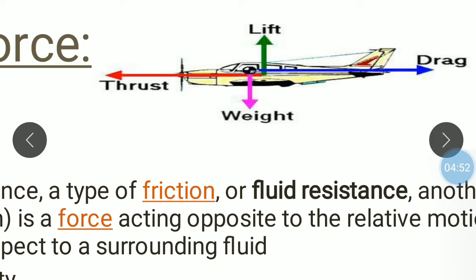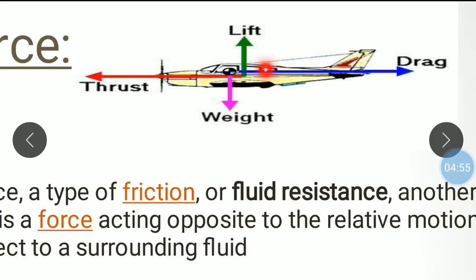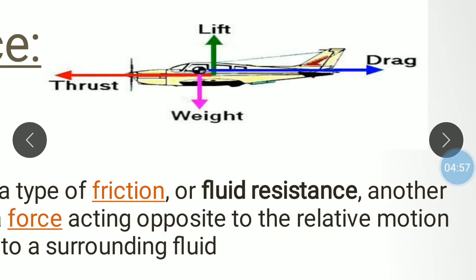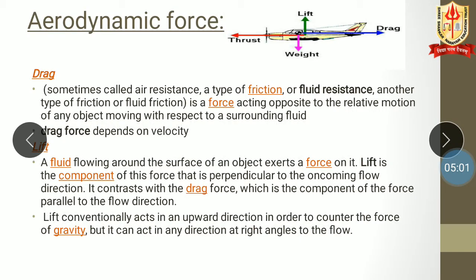This is the weight, this is the thrust force applied by the vehicle, and we have the perpendicular lift force. Drag, sometimes called resistance, is a type of friction or fluid resistance. It is a force acting opposite to the relative motion of any object moving with respect to the surrounding fluid.